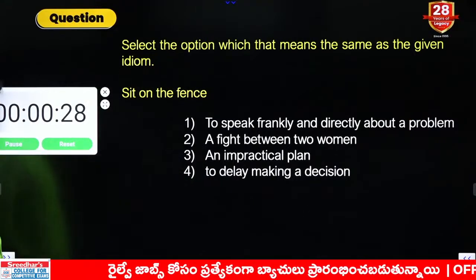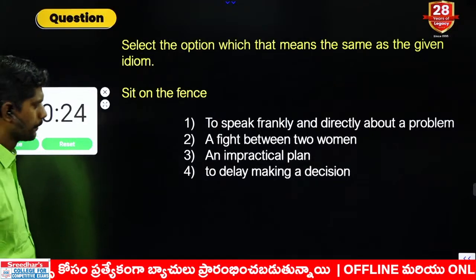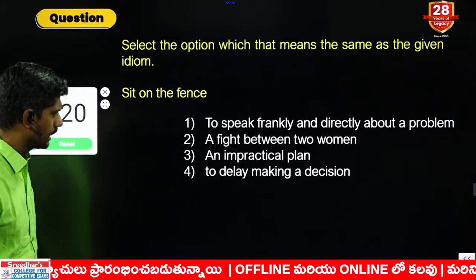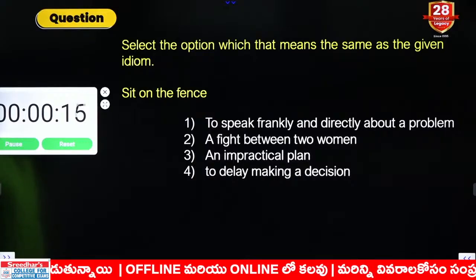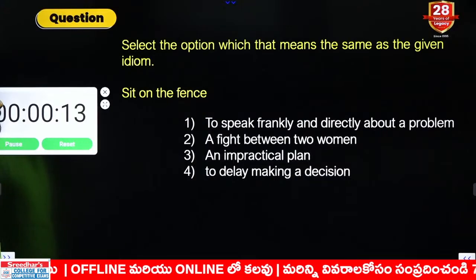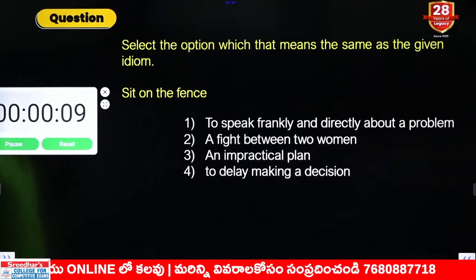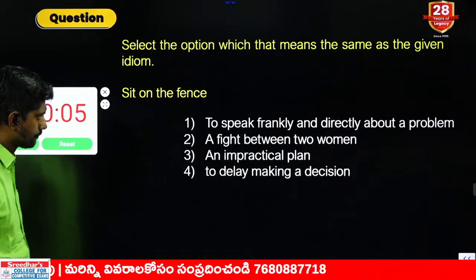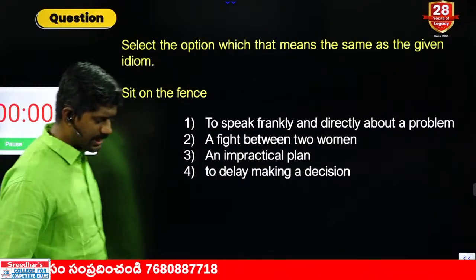Sit on the fence. This is an idiom. We need to find out the meaning. Fence is nothing but boundary. Options: to speak frankly and directly about a problem, a fight between two women, an impractical plan, to delay making a decision. Some people cannot make a decision.